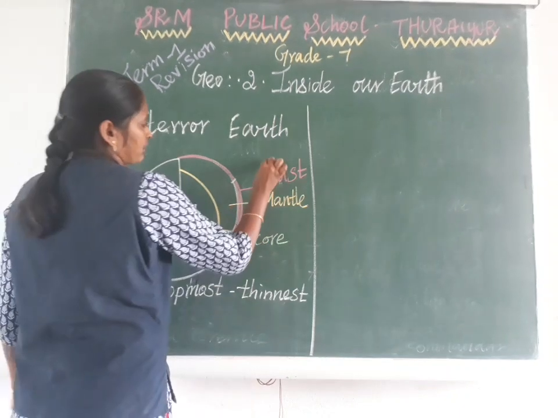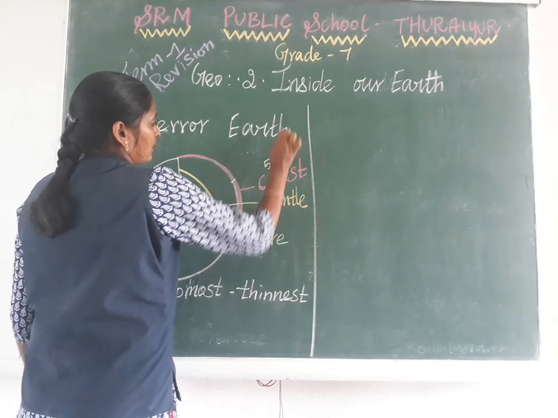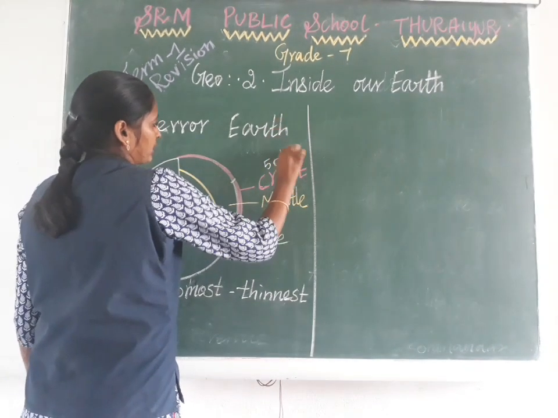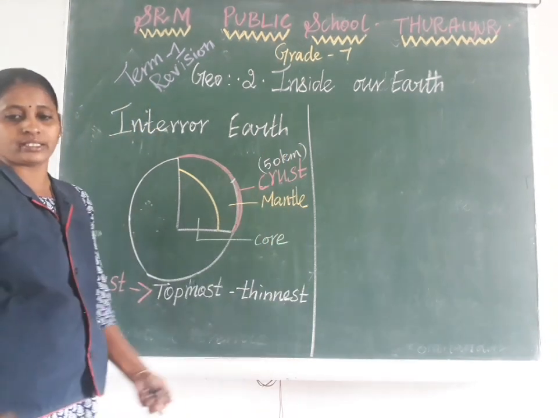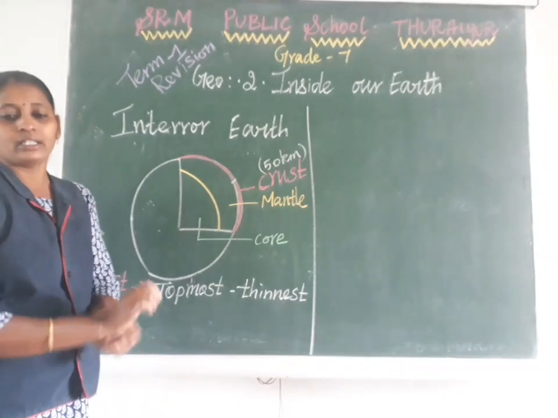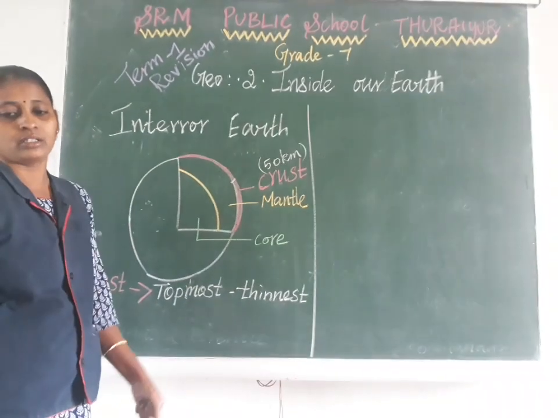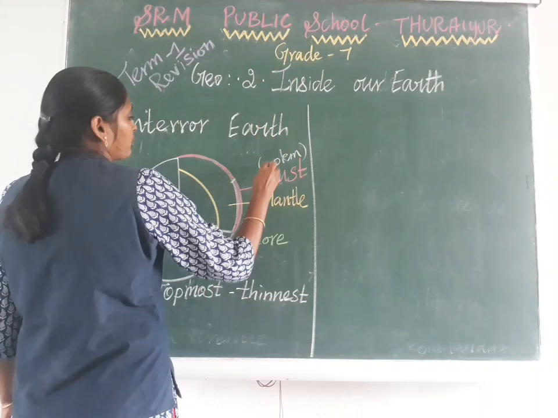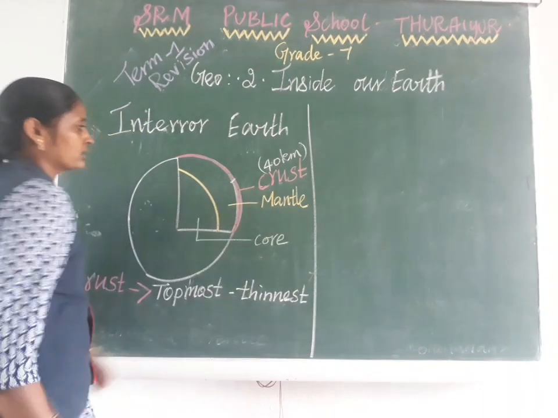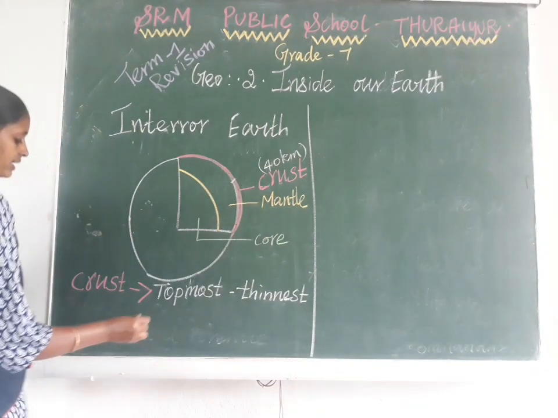What is the depth of crust? Only 50 kilometer. Sorry, in our book they mentioned only 40 kilometer, and some other books give 50 kilometer.